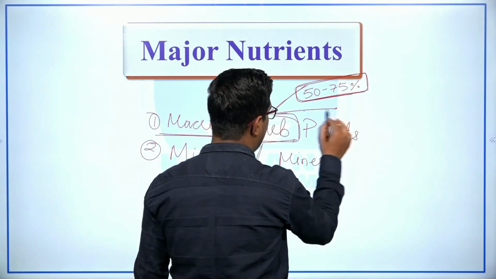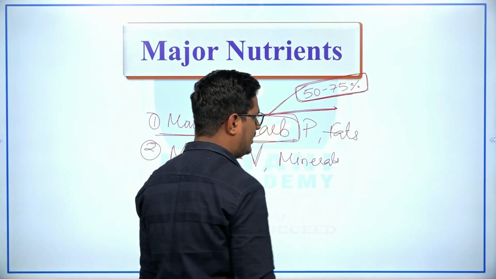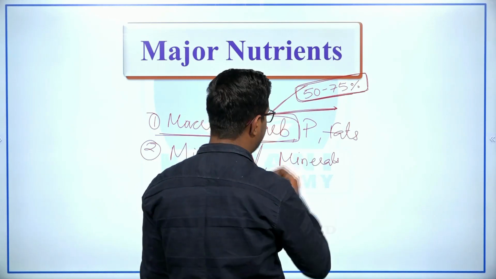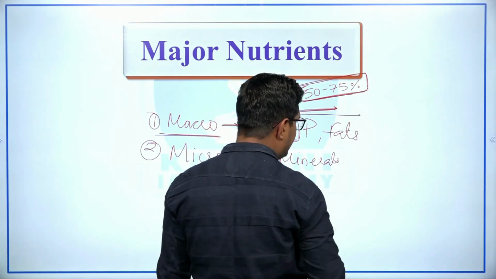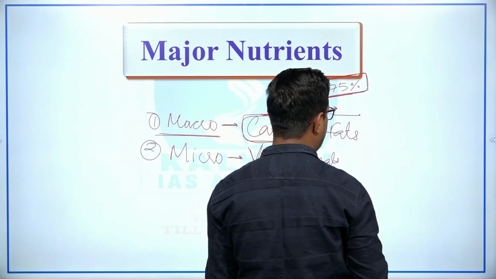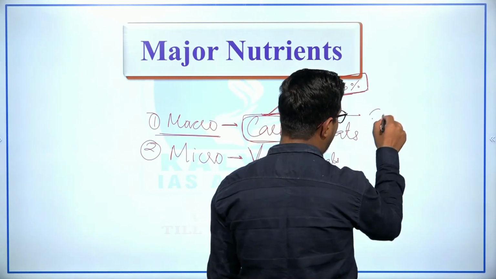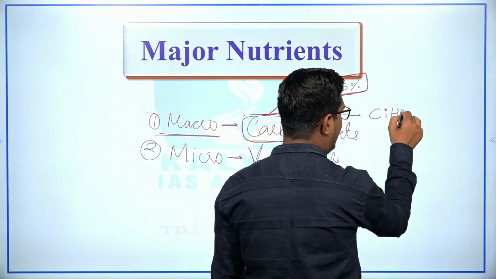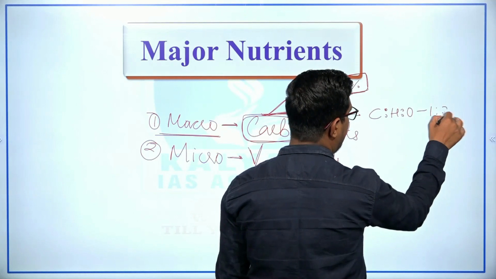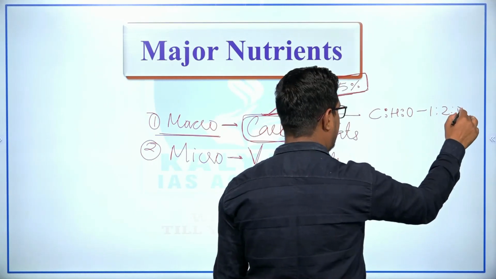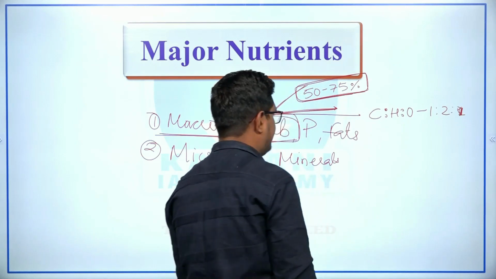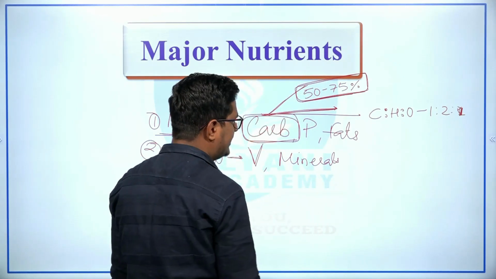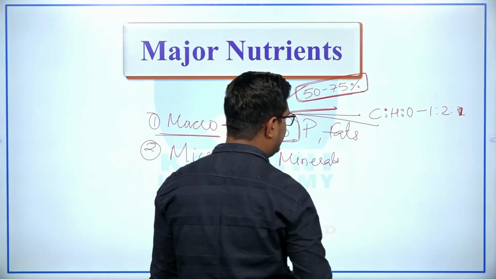Carbohydrates are the combinations of carbon, hydrogen and oxygen, right. The ratio of carbon, hydrogen and oxygen is 1:2:1, right, 1:2:1. Also carbohydrate provides energy to the human body.